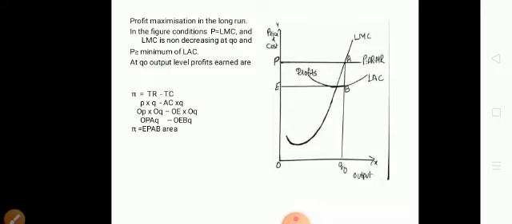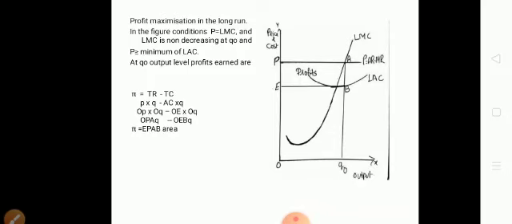Again see the marginal cost curve cuts the price line at point A where P is equal to MC, and at point A we determine output level Q0 on the x-axis. Then at Q0 the LMC, that is the long run marginal cost curve, is moving upwards, that is it is non-decreasing at Q0. Two conditions are satisfied. Third condition, price is greater than the minimum of LAC, minimum of long run average cost.